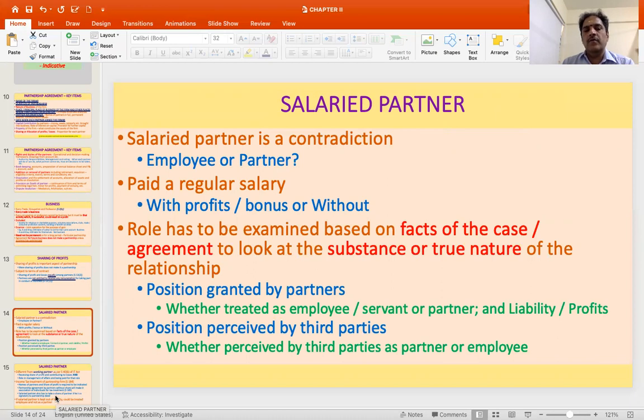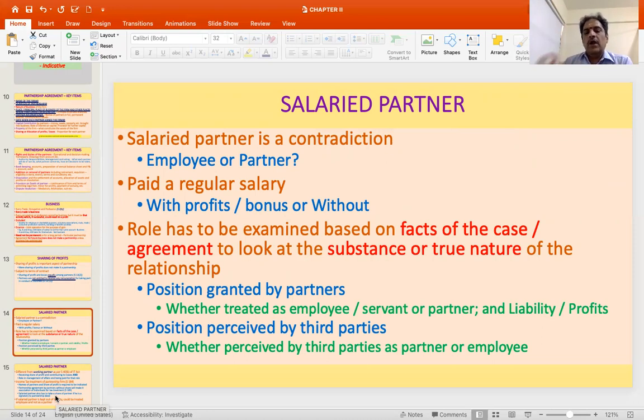So he is a person who is paid a regular salary, irrespective of whether profits are there, or in the form of a bonus, or without any relationship with profits also he could be paid a salary. Then what is his role, and whether he is a partner in the real sense or not, has to be examined based on the facts of the case, the terms of the agreement, and the substance of the true nature of relationship between this person who is designated to be a salaried partner and the other partners.